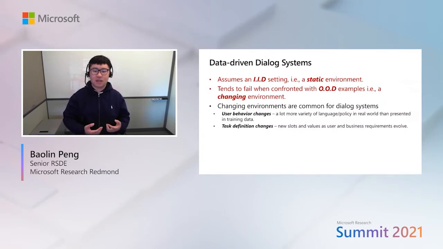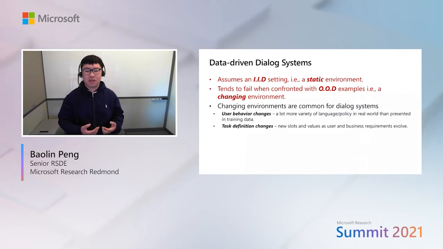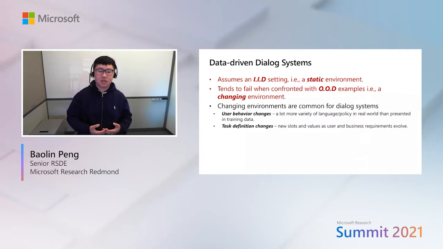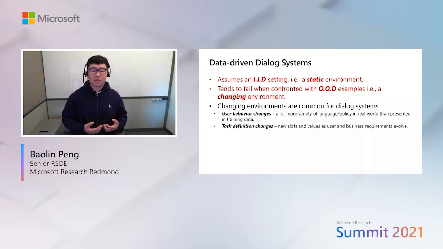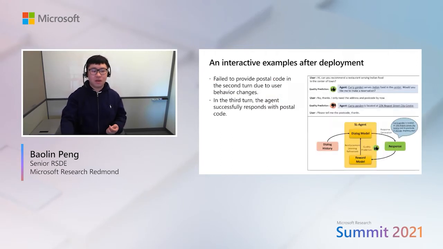It is a static environment. It tends to fail when confronting out-of-distribution examples in a changing environment. A changing environment is pretty common in the context of dialog systems. First, because of user behavior changes, there is a lot more variety of language in the real world than presented in the training data. And the second is that the data definition changes. The system needs to handle new slot values as user and business requirements evolve.